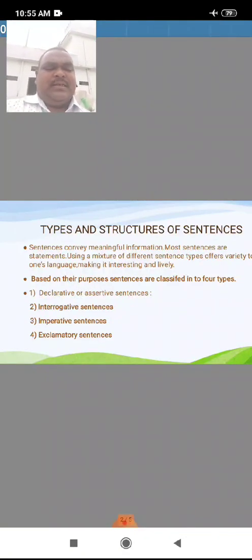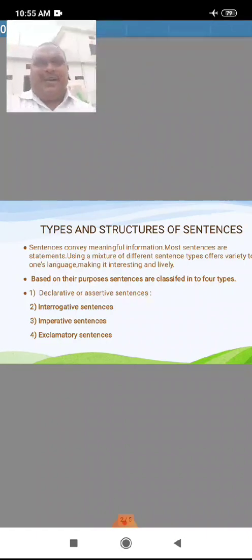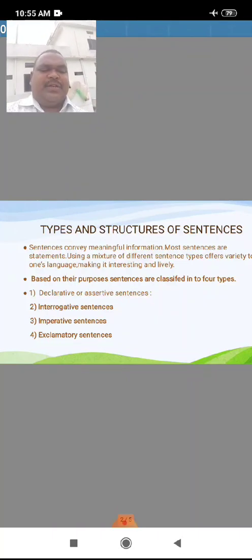Imperative sentences are used to give orders or instructions. Sometimes they give orders and instructions, make a request, or give advice. Although they begin with the verb, the subject is always implied.